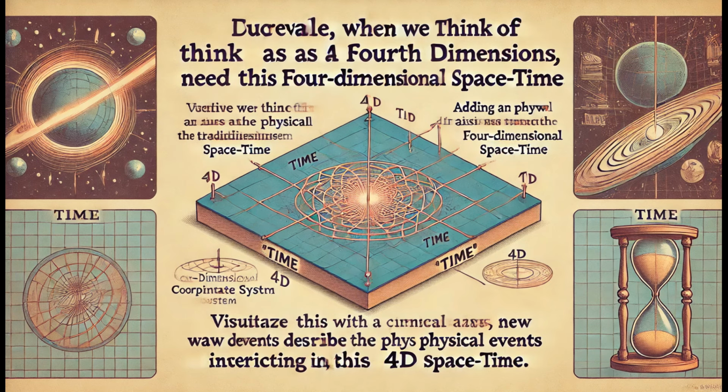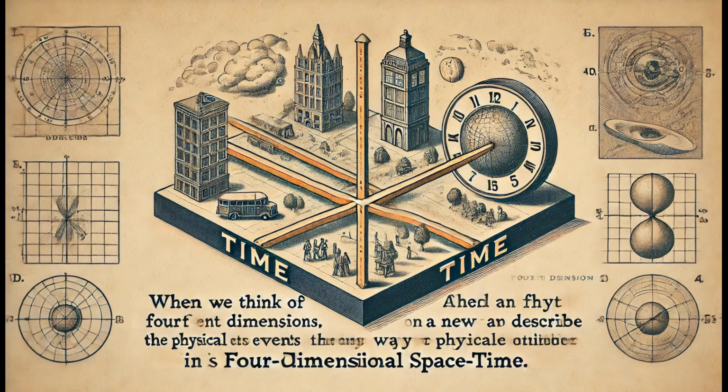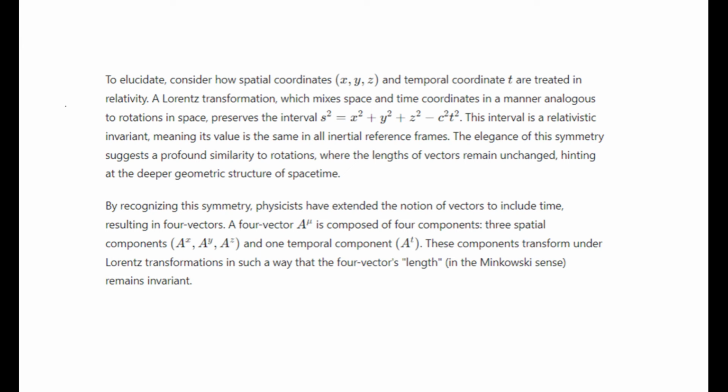A four-vector has four components: three spatial components and one temporal component. You can think of it as a vector pointing through a four-dimensional space-time in which the three spatial directions and the temporal direction are treated equally. This approach elegantly captures the symmetry of space-time that Einstein proposed.